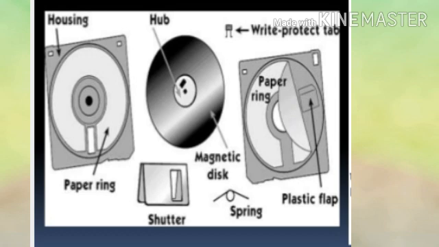As shown in the diagram of the construction of a floppy disk, it has a housing, paper ring, hub, shutter, magnetic disk, paper ring, spring, plastic flap and a read write protect tab.